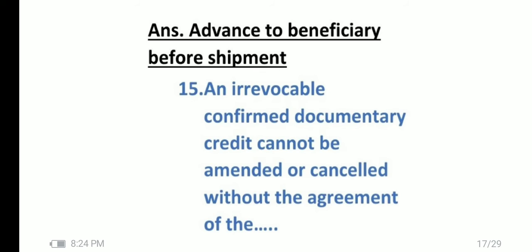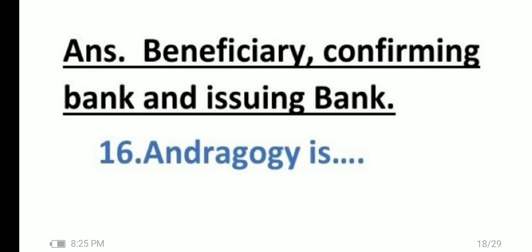It means if you are getting advance before shipment, it will be the red one, and for up to storage it is the green one. Question number 15, an irrevocable confirmed documentary credit cannot be amended or cancelled without the agreement of which three parties, that is beneficiary, confirming bank and issuing bank.